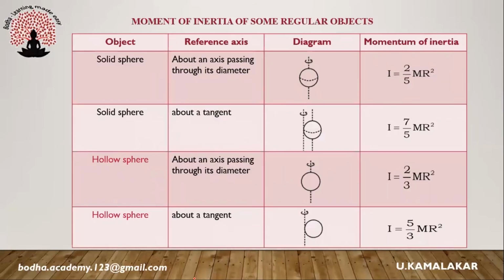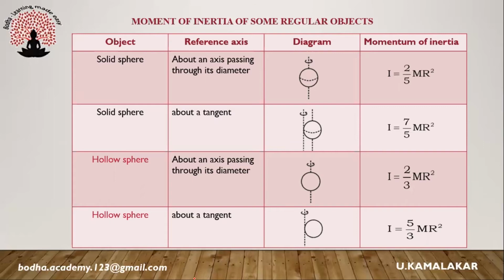For a solid sphere rotating about an axis passing through its diameter, the moment of inertia is 2/5 mr². For a solid sphere rotating about a tangent, the moment of inertia is 7/5 mr².